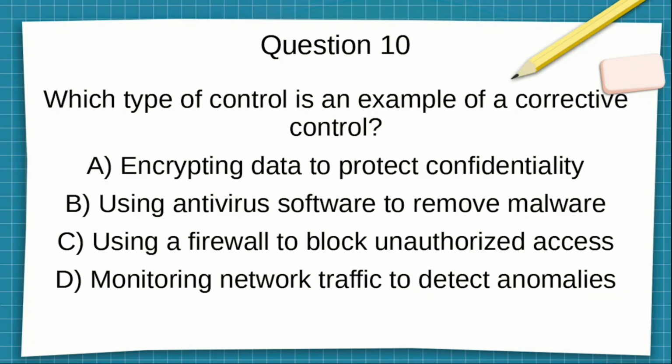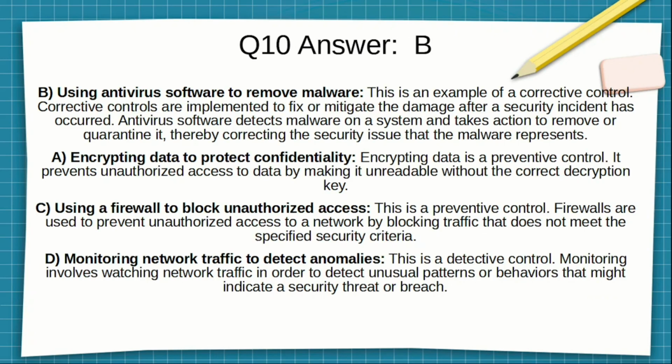All right, on to the answer, and it is B. Using antivirus software to remove malware. This is an example of a corrective control. Corrective controls are implemented to fix or mitigate the damage after a security incident has occurred. Antivirus software detects malware on a system and takes action to remove or quarantine it, thereby correcting the security issue that the malware represents.